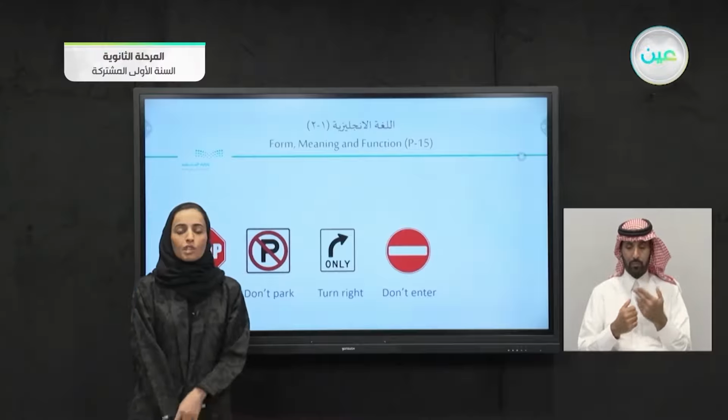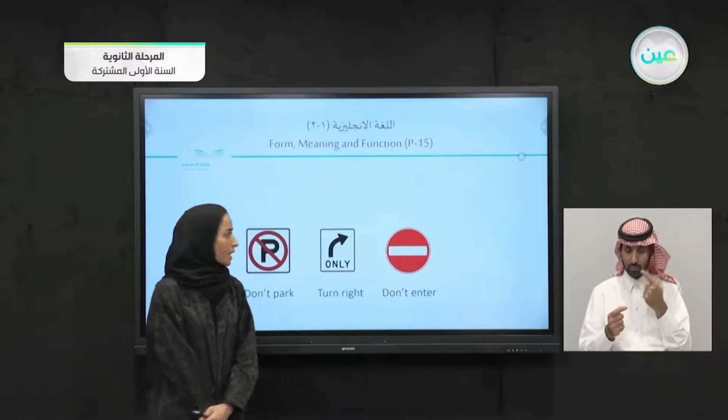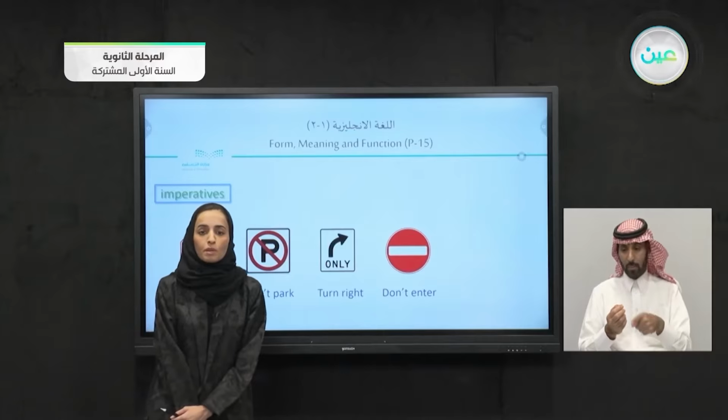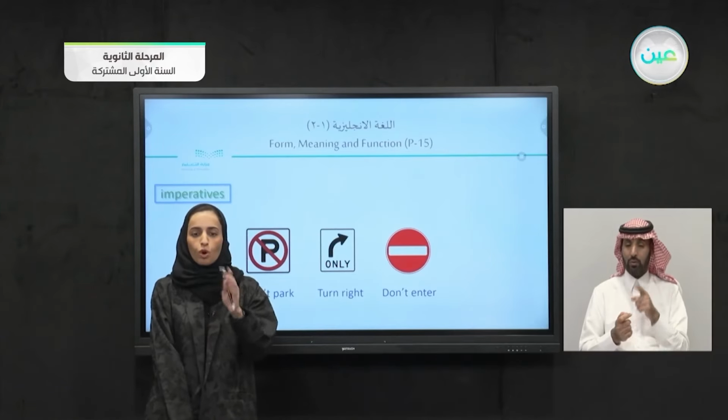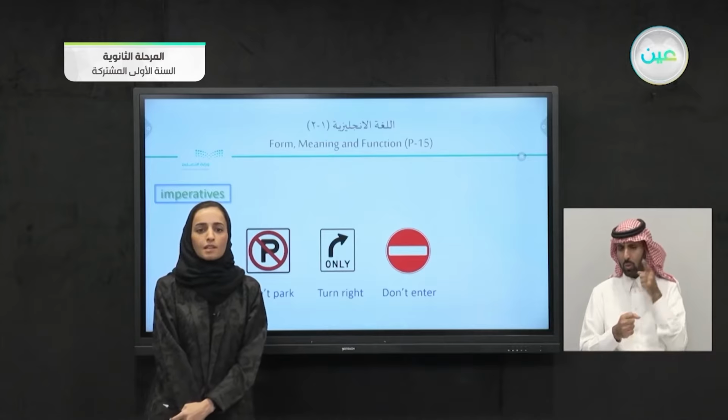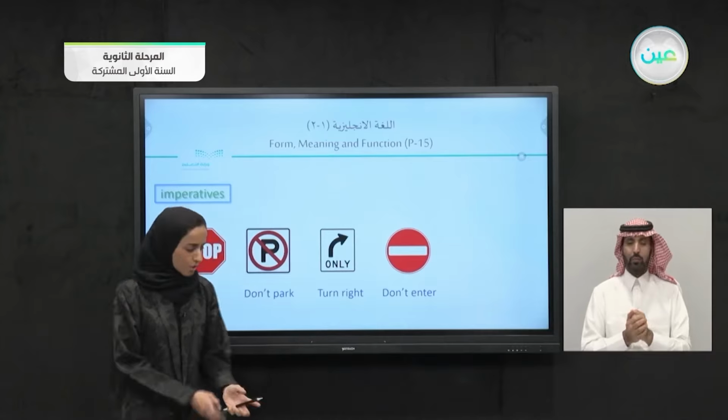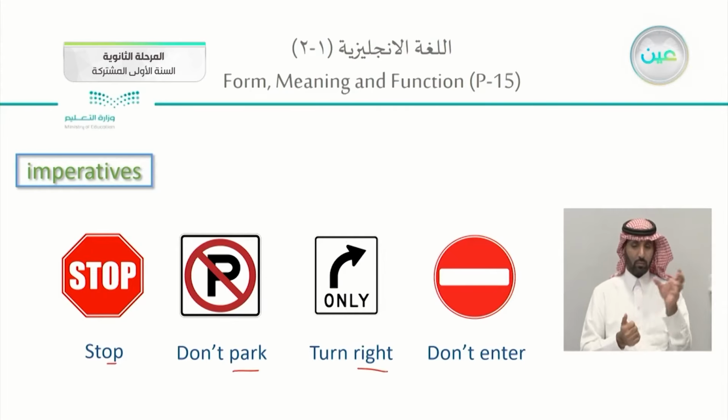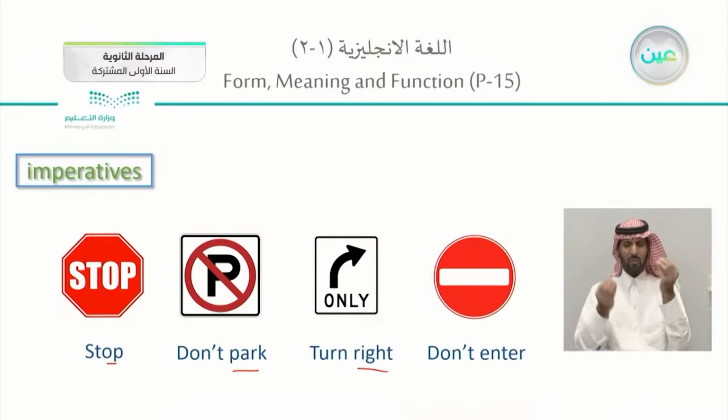What do you think about the form that we are using here? We are actually using the imperative. What do we mean by imperative? When I tell you do or don't do it. This is the idea of imperative. Have you noticed that in the imperative we are using stop, park, right, and also enter? When we are using these, we are using only the base form of the verb, which is the present tense. Park, don't park, stop, don't stop. This is the idea of imperative when I'm telling you do it or don't do it.